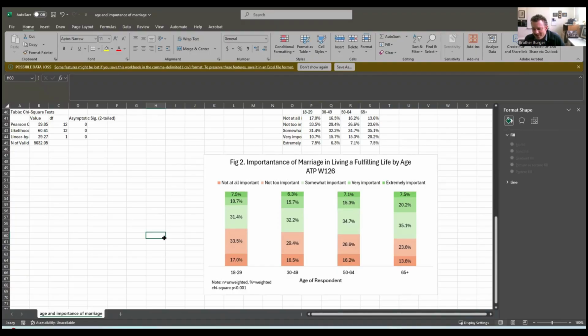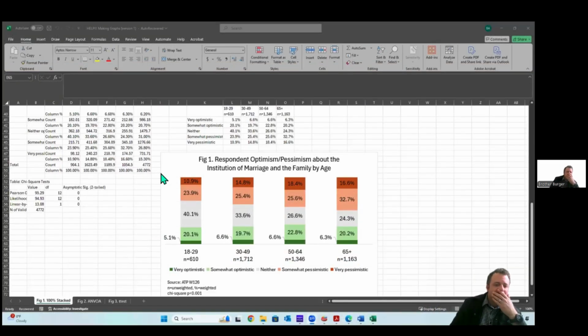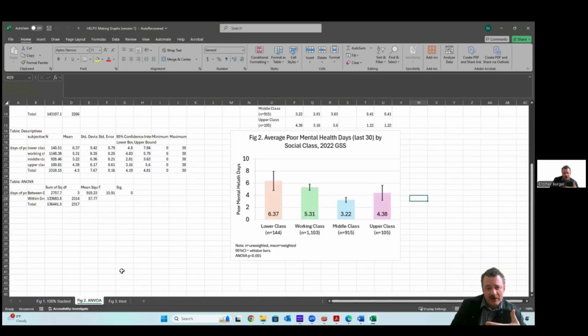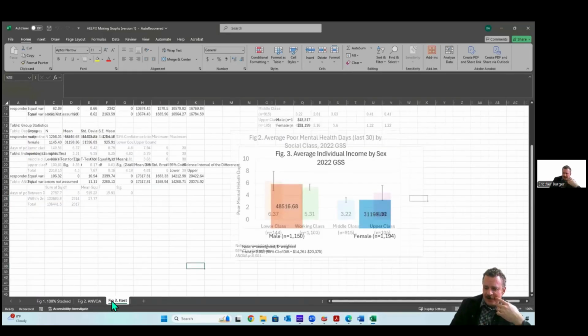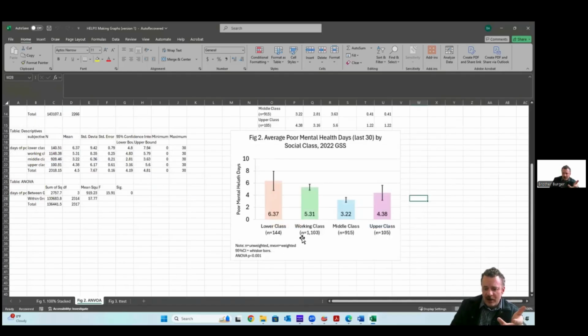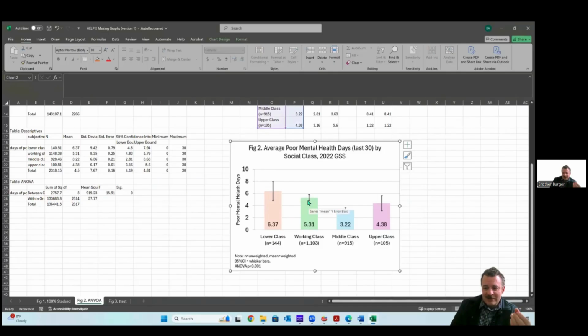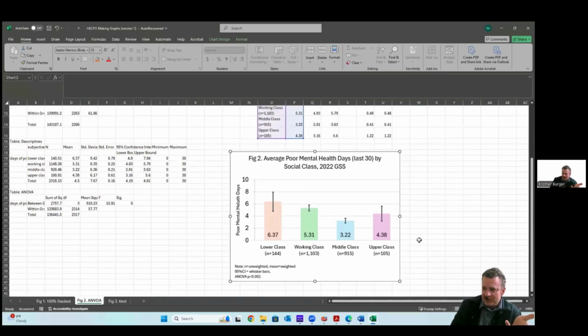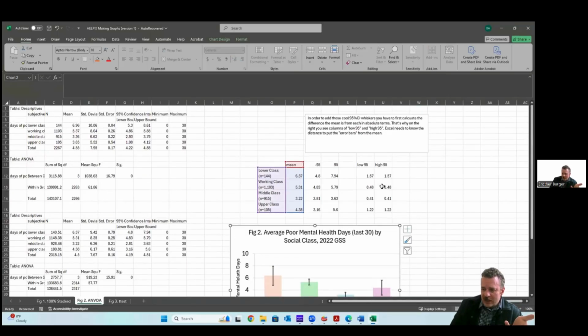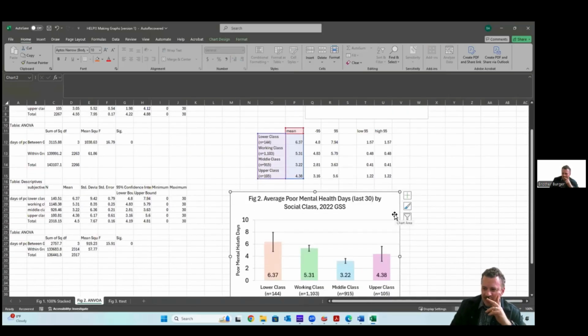Okay. Now, just like with tables, there are so many ways to do graphs. I'm going to have this for you. So this is going to have some examples of different graphs and how they look and how they're constructed. So here, for example, we have an ANOVA. Now, the cool thing about using these interval ratio variables is that you can put in those 95% confidence intervals. And it's a little tricky, right? How you go about doing that.